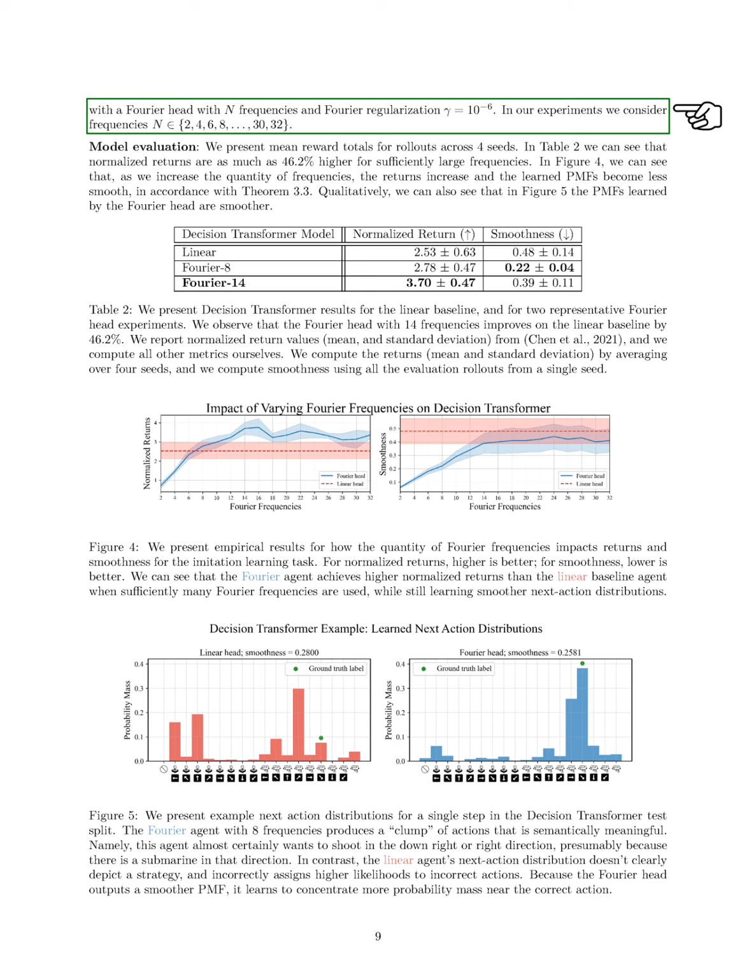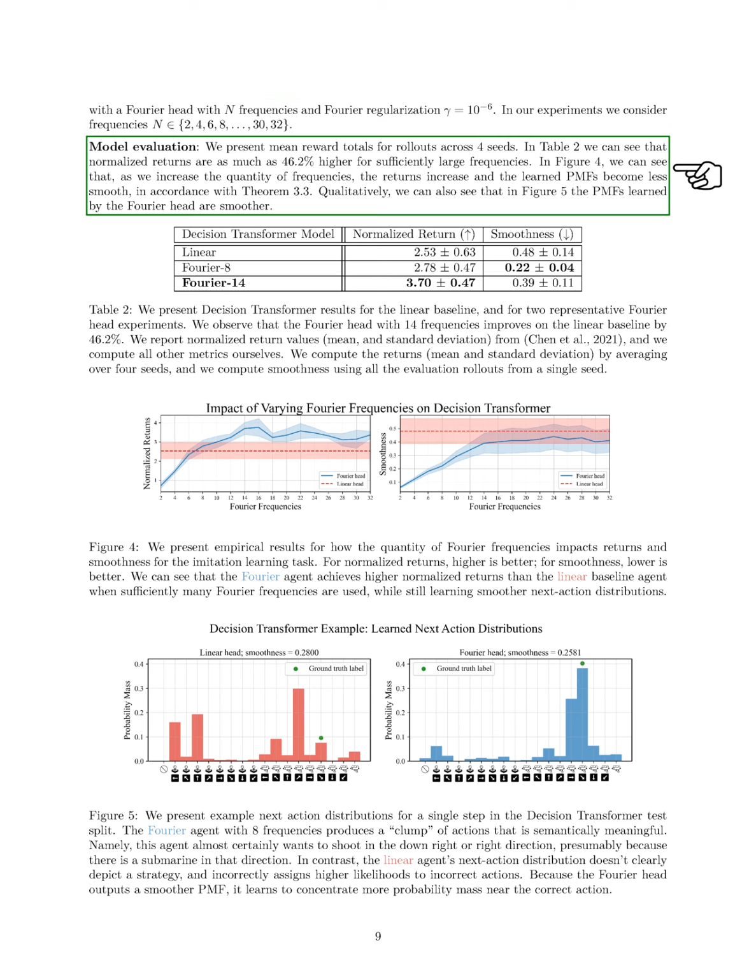To create our Fourier N version, we substitute the linear head with a Fourier head that has n frequencies and a Fourier regularization parameter of 10 to the power of -6. We explore frequencies ranging from 2 to 32. For model evaluation, we present average reward totals from 4 different seeds. Our results show that normalized returns can be over 46% higher with sufficiently large frequencies.